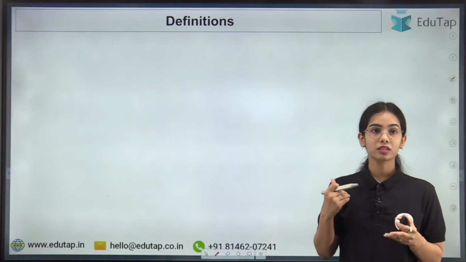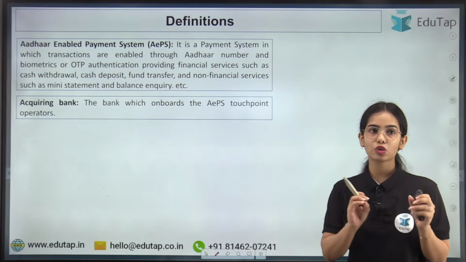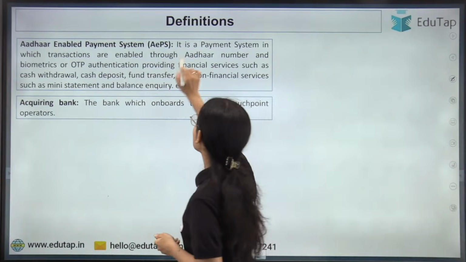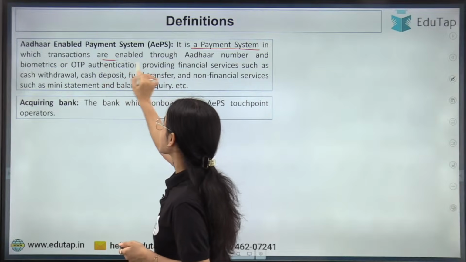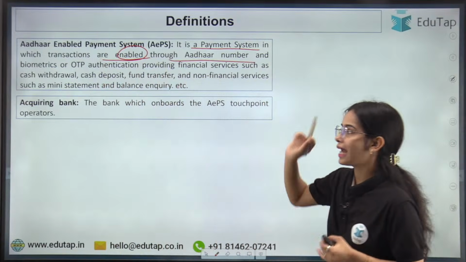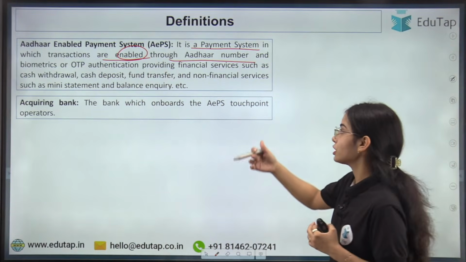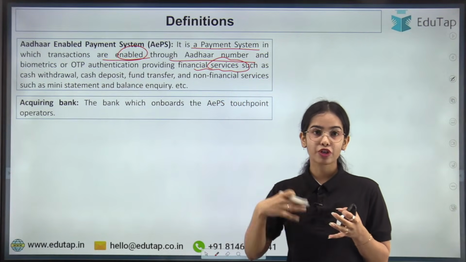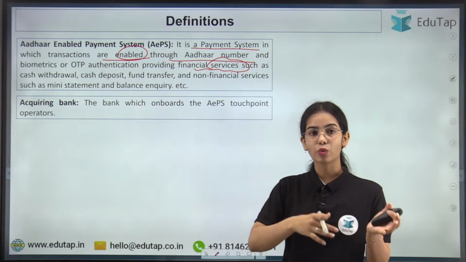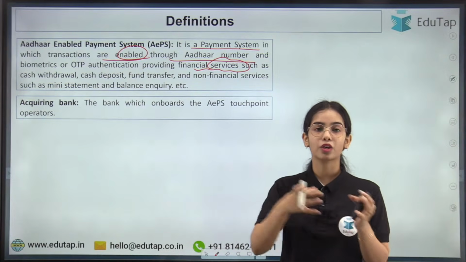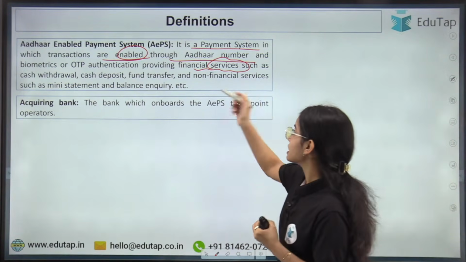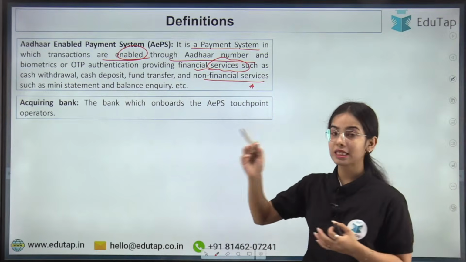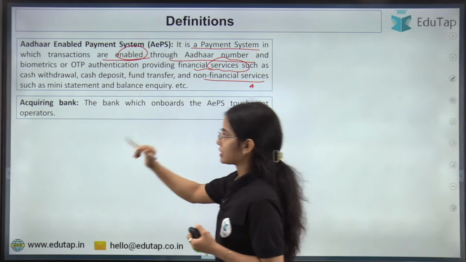So now what are the definitions? First of all, the Aadhaar enabled payment system we have understood. This is the payment system in which transactions are enabled through Aadhaar number and biometrics or OTP validation, providing financial services such as cash withdrawal, cash deposit, account to account transfer, or Aadhaar to Aadhaar fund transfer, as well as non-financial services like mini statement and balance inquiry and such.